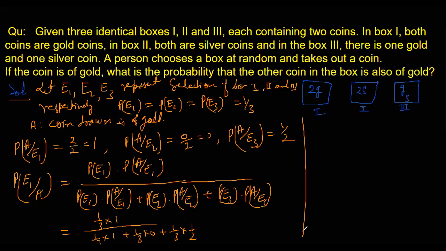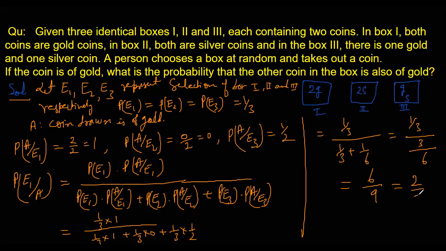So this calculation becomes 1 by 3 divided by 1 by 3 plus 0 plus 1 by 6. So 1 by 3 divided by, here you take LCM 6, so it becomes 2 plus 1, 3 by 6, and which is 6 by 9, and which should be the same as 2 by 3. That means the probability